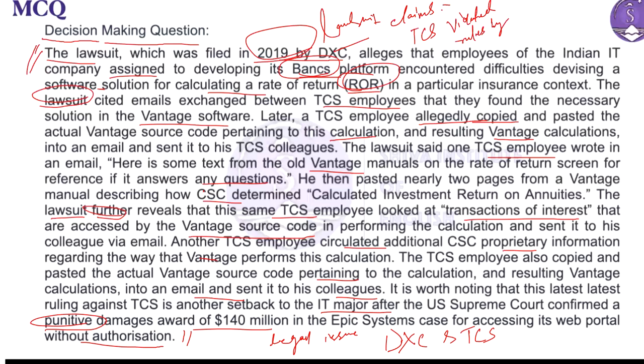This recent ruling against TCS is seen as a setback for the company, especially after a previous case where they were fined $140 million by the US Supreme Court. In that case, TCS was penalized for unauthorized access to a web portal belonging to another company called Epic System, isn't it? Epic System.